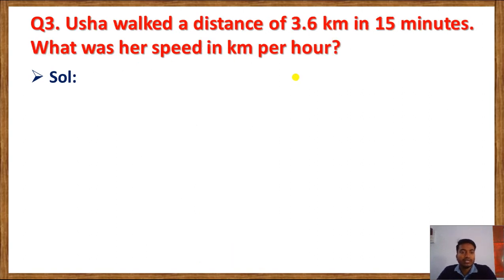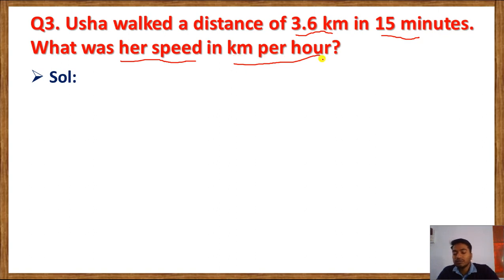Now let's see another question. Usha walked a distance of 3.6 kilometer in 15 minutes. Here also we have the distance and time, but time is given in minutes and the distance is in kilometer. What was her speed in kilometer per hour? Here also we have to find out the speed in kilometer per hour, but the time is in minutes, so first we have to convert minutes into hours. Then only we'll get the answer in kilometer per hour.